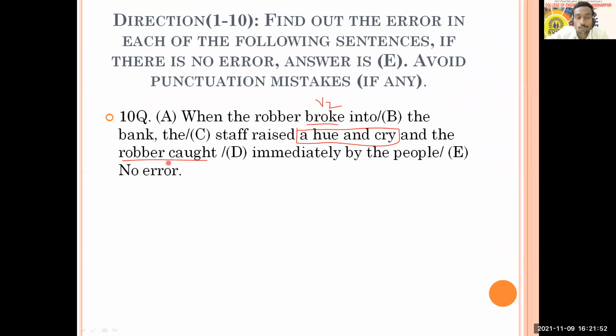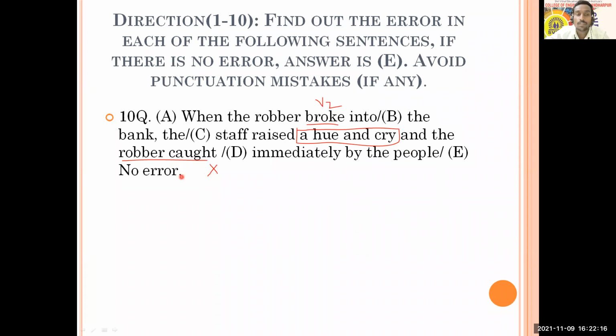Robber is not a police who is going to catch someone. So robber is the someone who is going to take money from the bank or from home or something like this. Okay. So therefore here that sentence, the robber caught, is irrelevant. That is not correct. That does not sound. That does not make sense. So therefore problem is with option C.